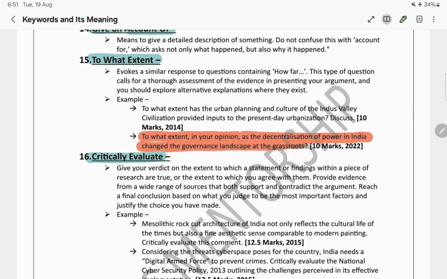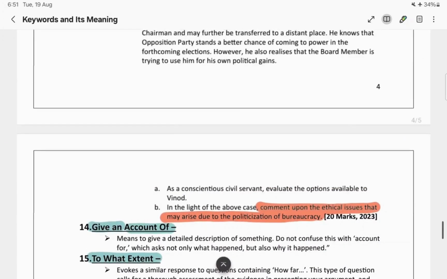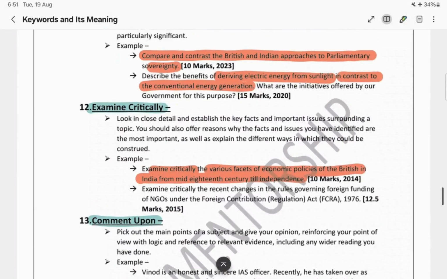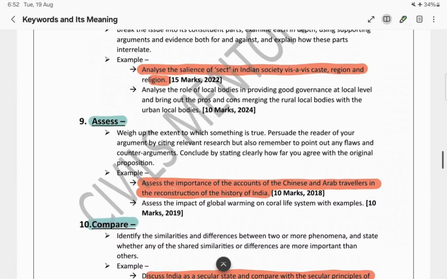Critically evaluate is a higher version of assess. In the assess keyword, based on the weightage of the importance, we decide. For example, the question was: assess the importance of the accounts of the Chinese and Arab travelers in the reconstruction of the history of India.